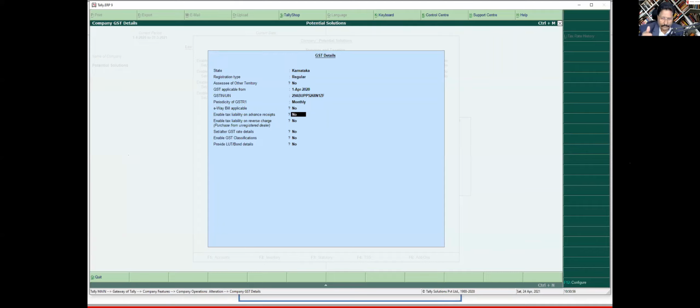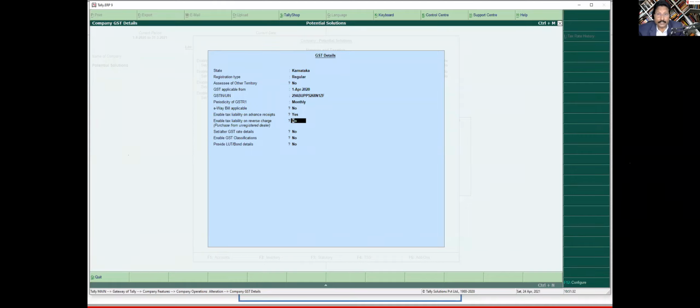So if you are providing service, and against those services, if any advances are received, GST is going to be applicable on advance. So if there are transactions in your organization where you are receiving advance, where you need to discharge the liability of GST on your advance, then you enable this advance. So you can say yes, I also want the advance feature to be enabled in my company.